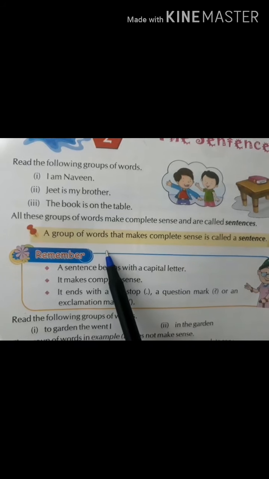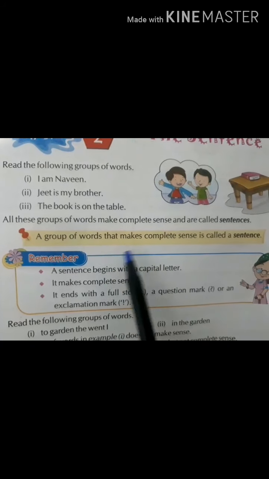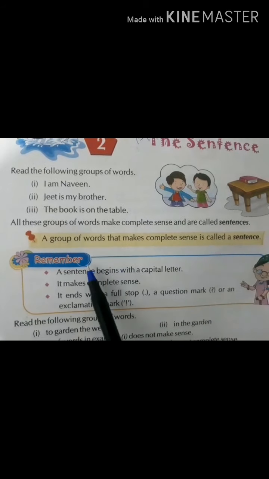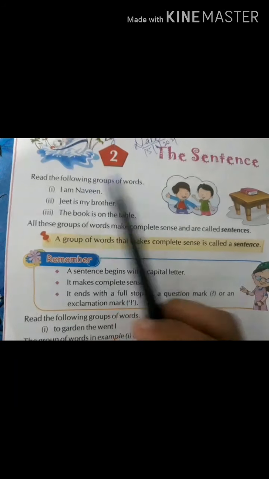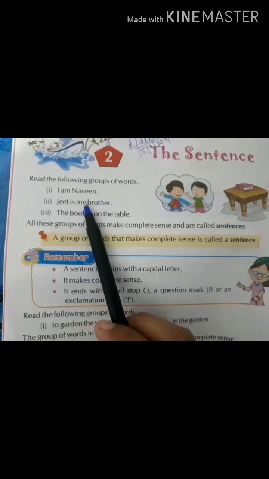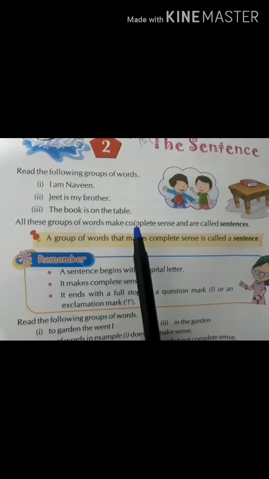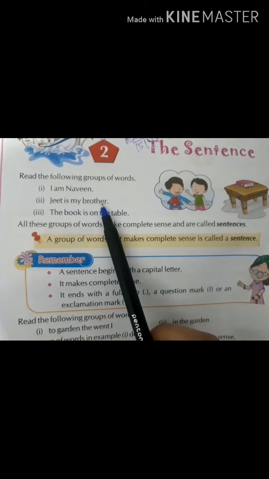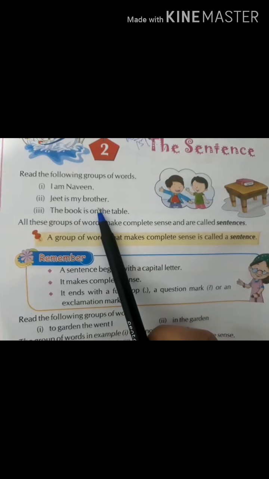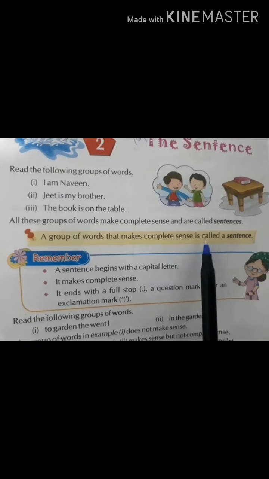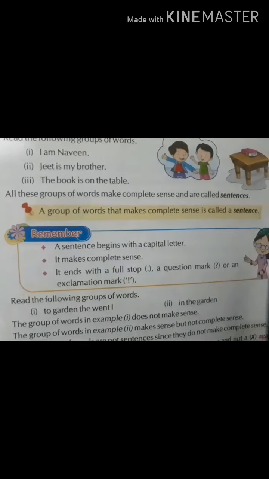Okay, a group of words. What is the definition of a sentence? A group of words that makes complete sense is called a sentence. These are the group of words, and it is a complete sense. If I have written that I am Naveen, my brother, is this a complete sentence? No, it will be wrong. A group of words that makes complete sense is called a sentence.